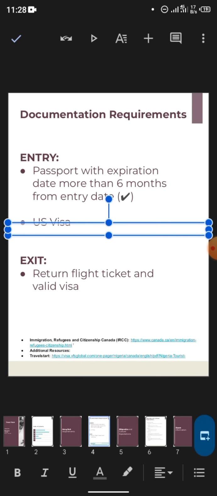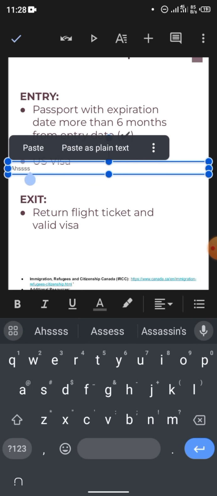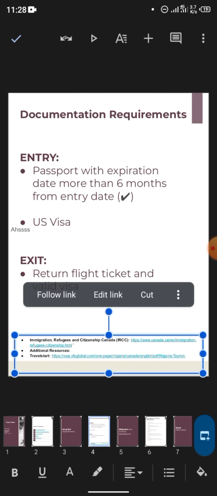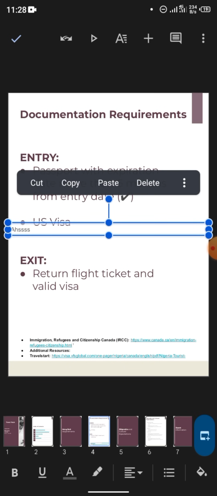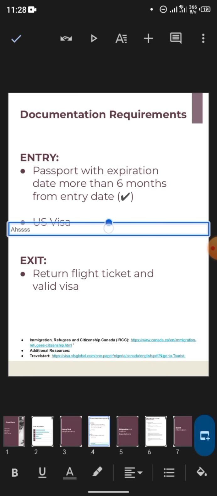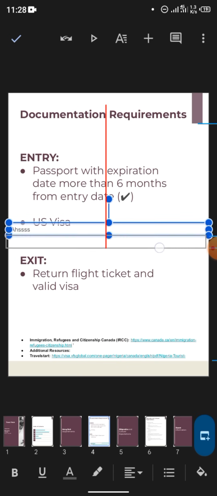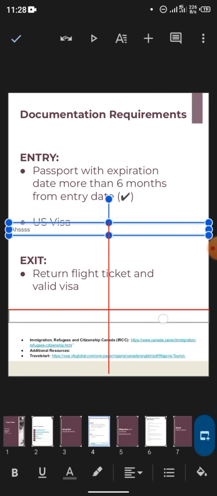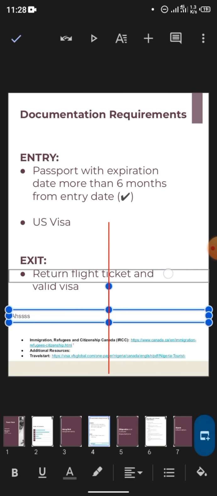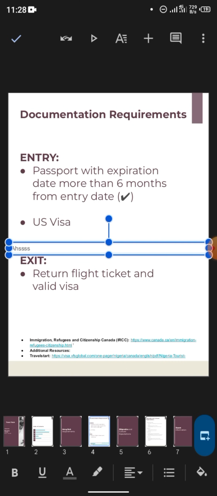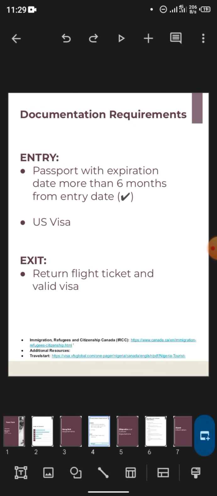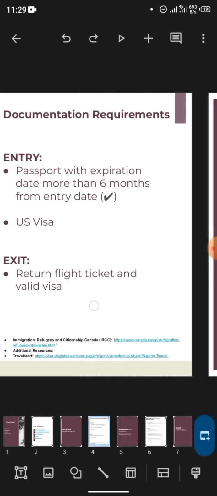You put it here, then let me just type something so that I can move this. Double tap it and just type anything here. Good. Then let me tap this. You see, if you want to move it, just hold it and move it. If you want to bring it down and leave it, okay? Hold it like that. That's how you move it about. And if you want to delete it, you tap it and hold it, and you see this delete icon at the top. You delete it. Alright, so that's it for this page.